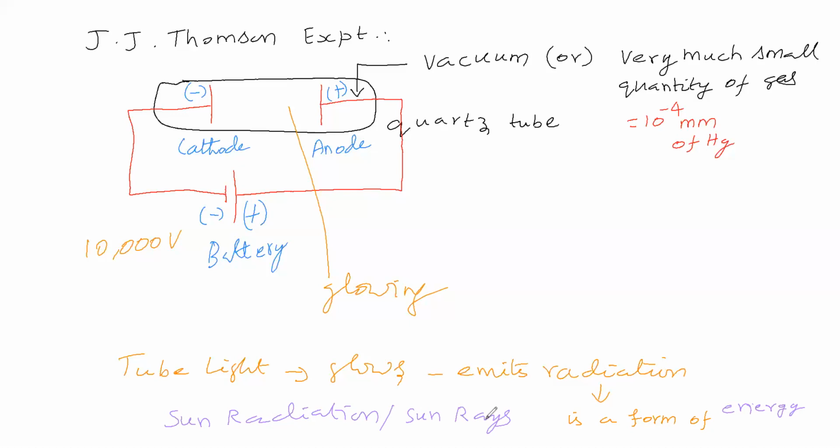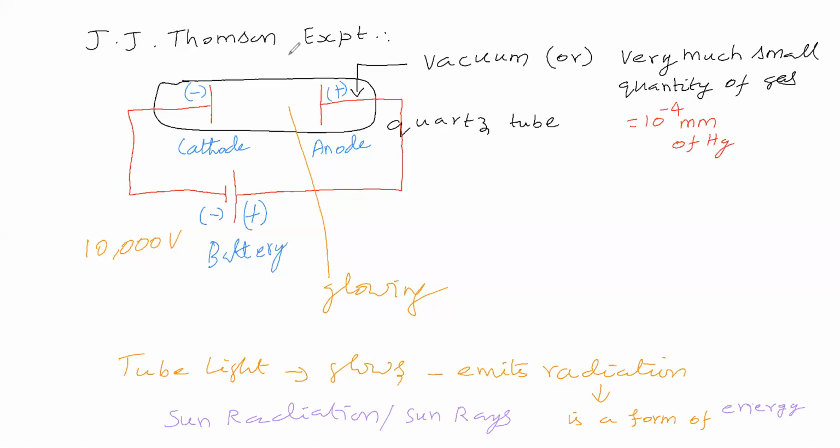Like this, we are saying sun rays, sun radiation. So what is radiation? Radiation is a form of energy, we can say. Now you see that the tube light is glowing, which means the tube light emits rays. Tube light emits radiation. Tube light emits energy.